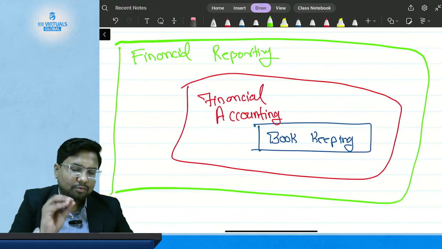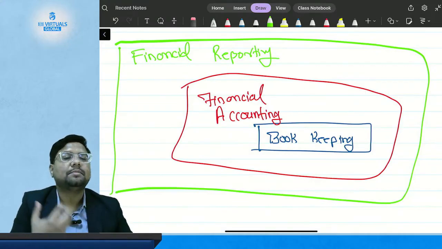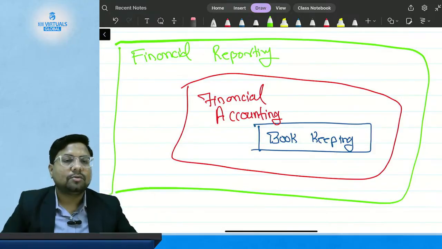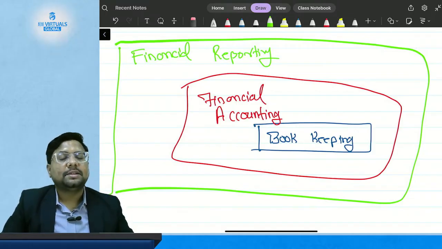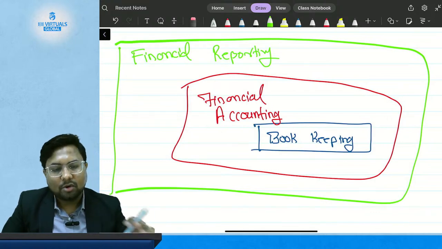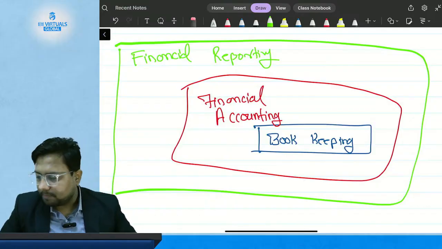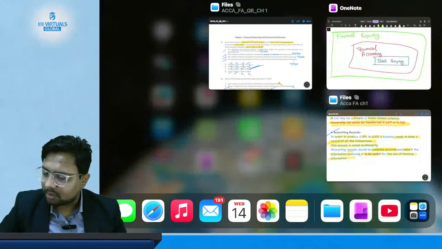So this is the complete overview of the topics. If you record transactions, it will be smaller. If you do classification and summarizing, it will be bigger than recording, and the entire process of presenting the performance or position in the form of financial statements is the larger and wider perspective of all these events. Okay, so this is the complete overview of the picture.